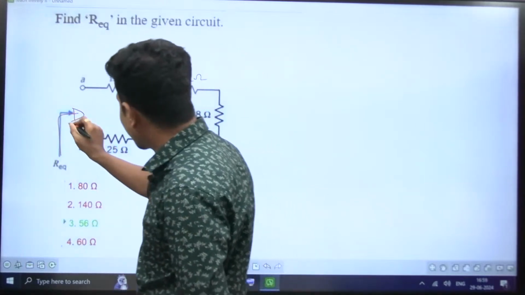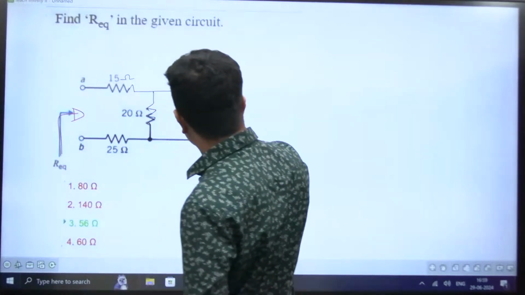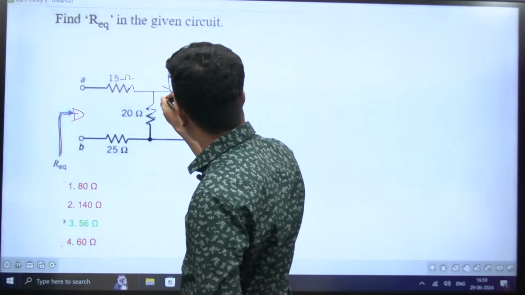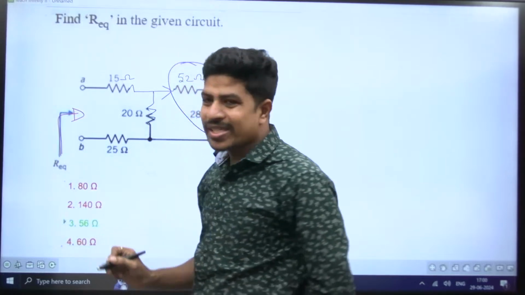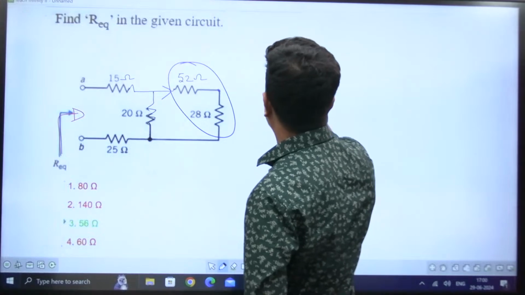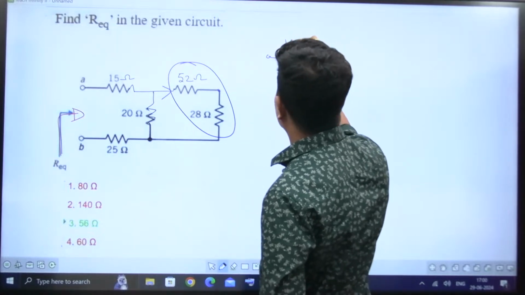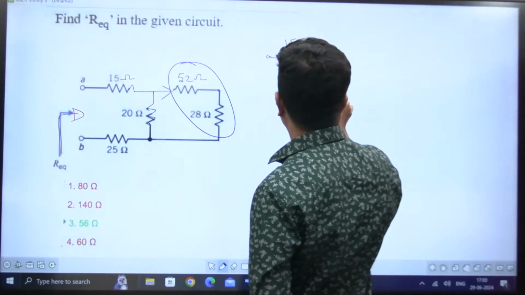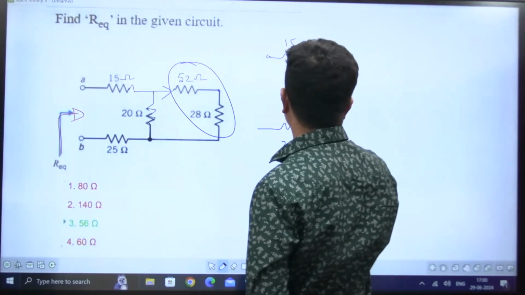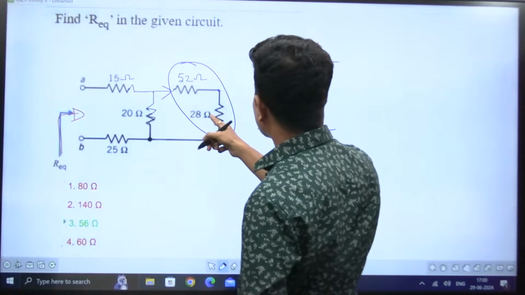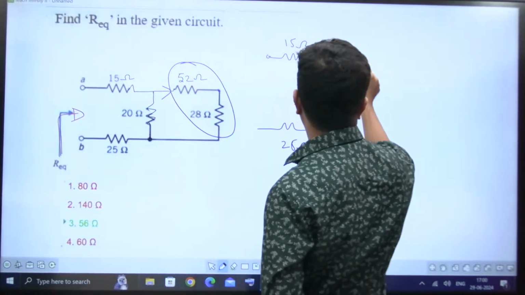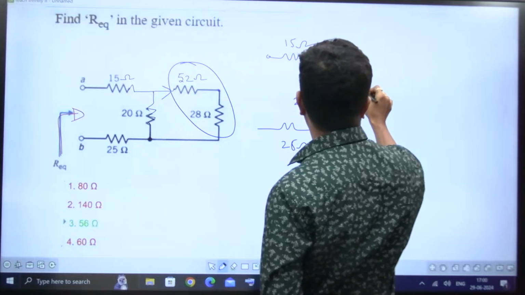If we see from here, I can say this 52 and 28 are both in series, and this is a simple load. Same current is flowing. If two resistances are in series, they are directly added. Now I'm drawing the same diagram. This is 15 ohm, this is 20 ohm, and this is 25 ohm. And 52 plus 28, 50 plus 20, 70. 70 plus 10, 80. Yes, this is 80 ohm.